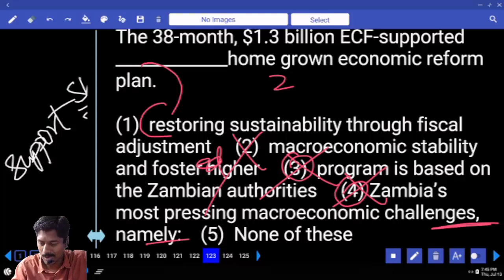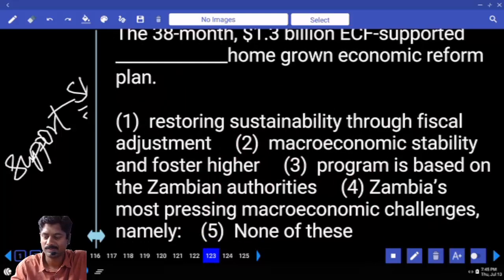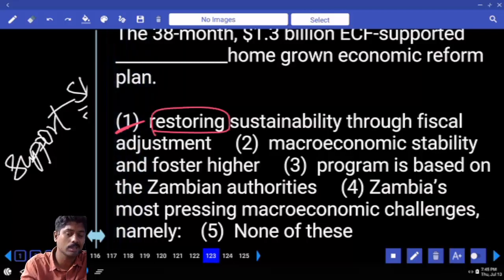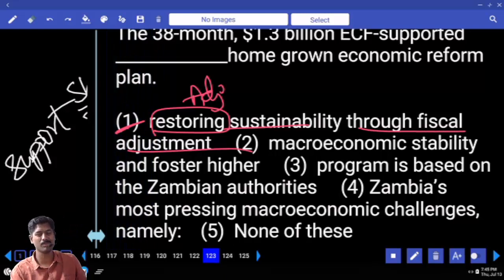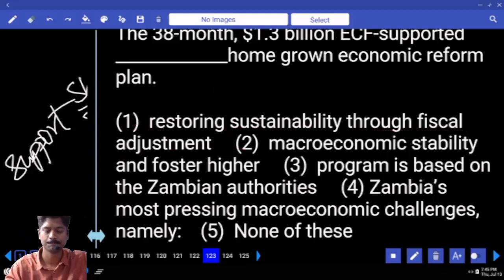Should I take 1 or 5? If I am taking 1, I should consider "not V1-ing" as an adjective. Supported sustainability through fiscal adjustment, homegrown economic plan, that much bigger won't be there. Go with 5. Either 1 or 5 means take 5.